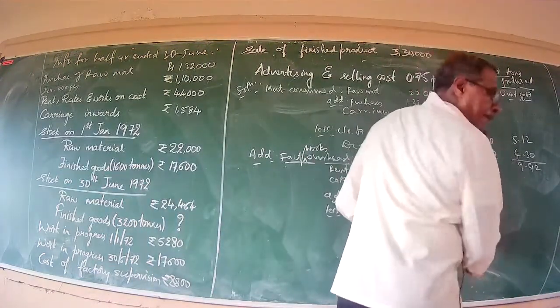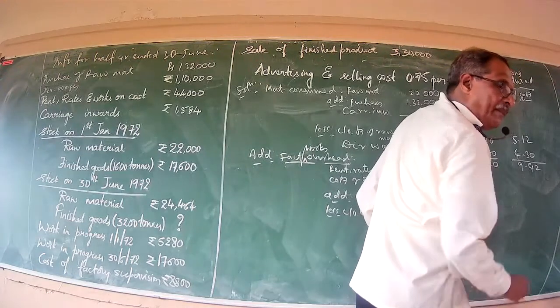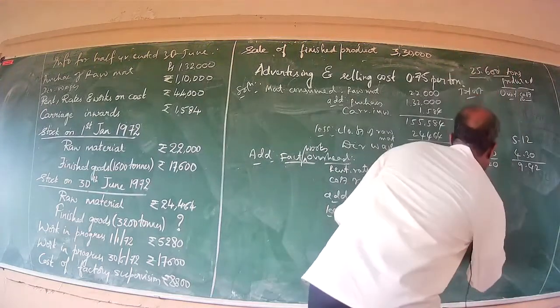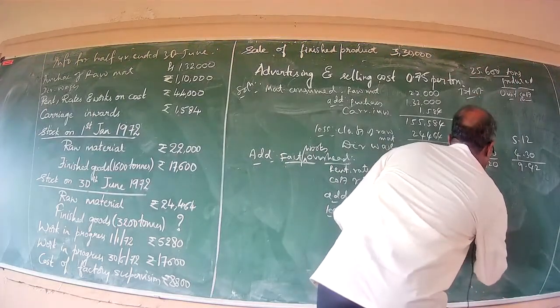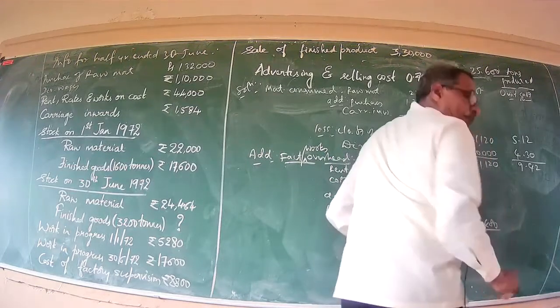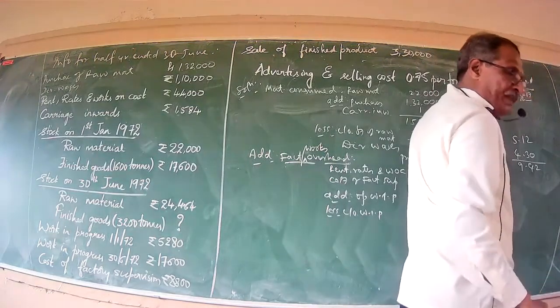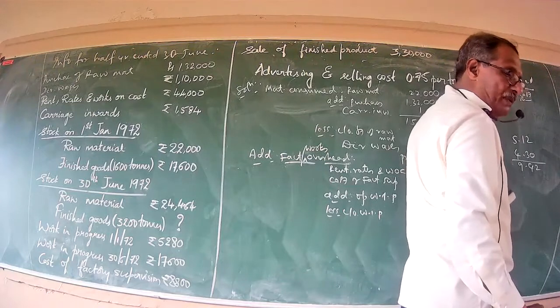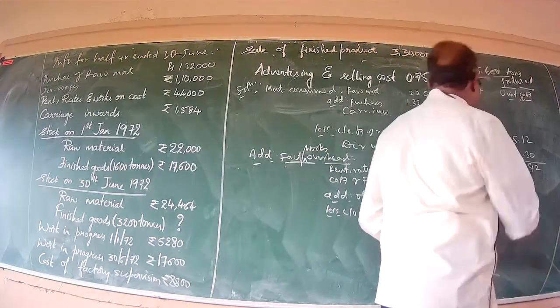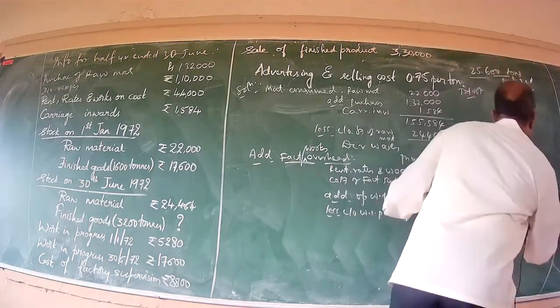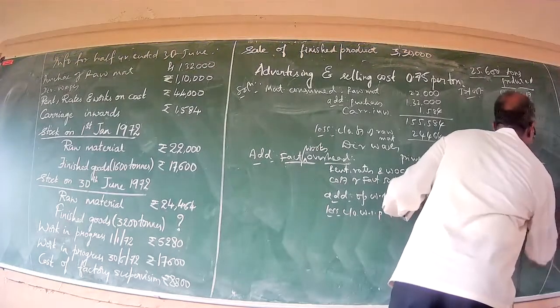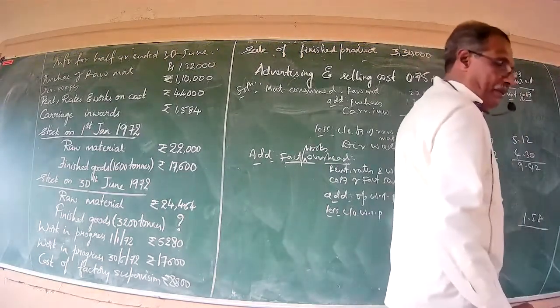Having deducted, the resultant figure would be 40,480. 40,480 to produce how many units of output? 25,600. Therefore, it works out to 1.58, 1 rupee 58 paise.